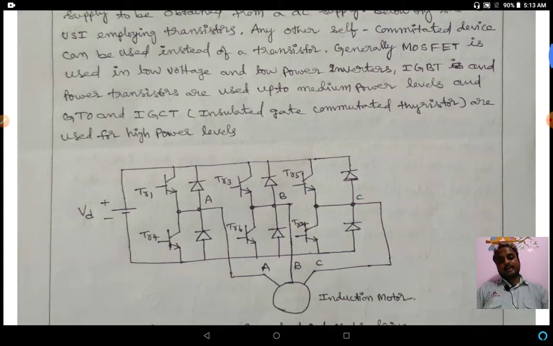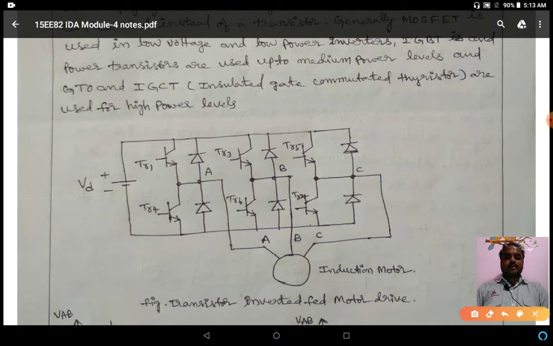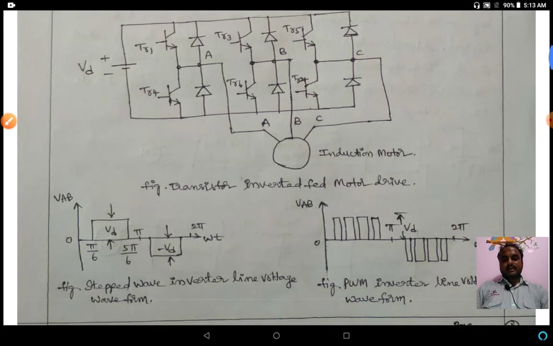Here, in place of the thyristors TR1, TR2, TR3, TR4, TR5, we are using MOSFET, IGBT and IGCT, based on our application.